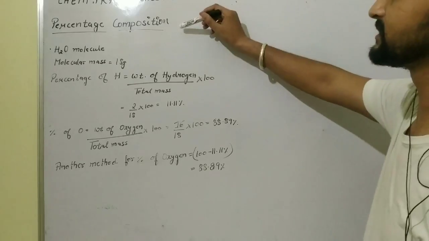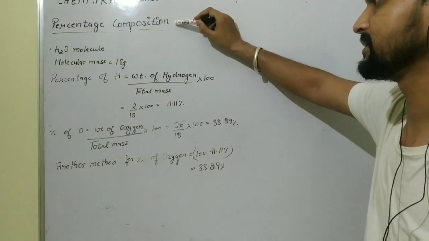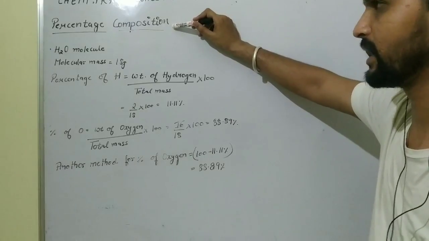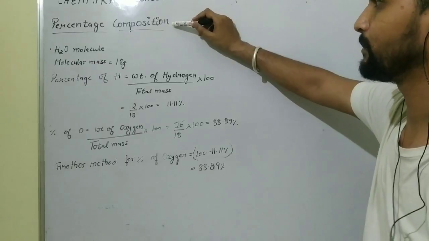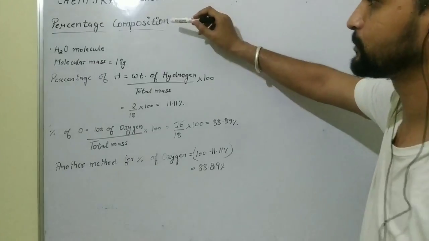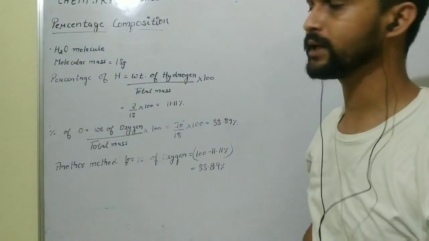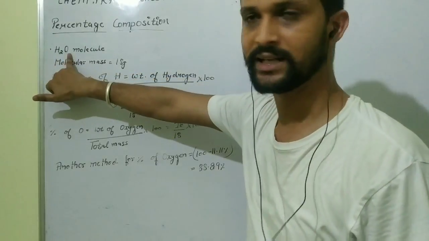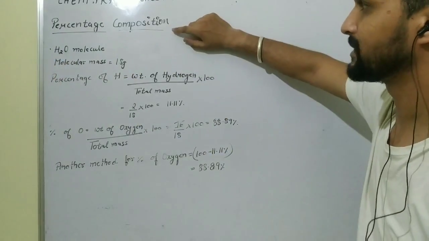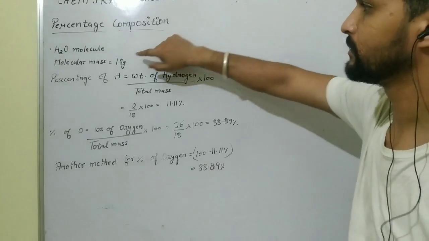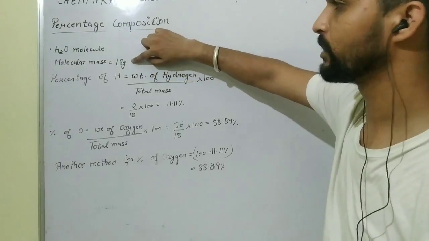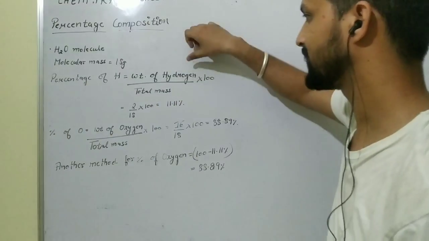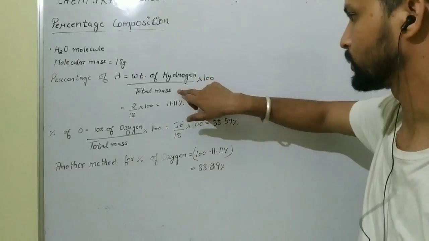Students, next topic is percentage composition. This is a simple method and percentage composition is used in the empirical formula and molecular formula. Percentage composition means, suppose we have an H2O molecule. What is the percentage of hydrogen and the percentage of oxygen in the H2O molecule, that is called percentage composition. Suppose we have H2O molecules, its molecular mass is 18. Now I calculate the percentage of hydrogen, that is weight of hydrogen divided by total mass into 100.